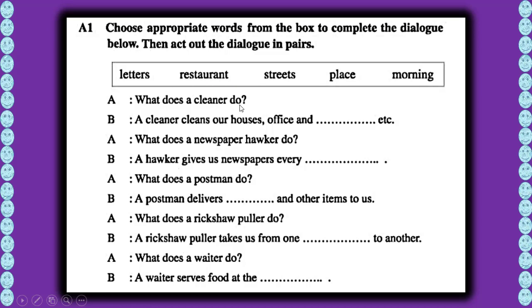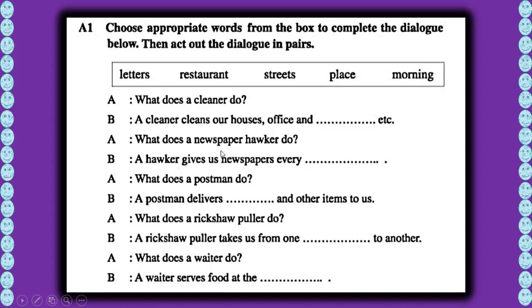Now, what does a cleaner do? A cleaner cleans our houses, office, and dash, etc. What should be the right answer here? A cleaner cleans our houses, office, and streets, etc. Got it? Streets. Okay. What does a newspaper hawker do?